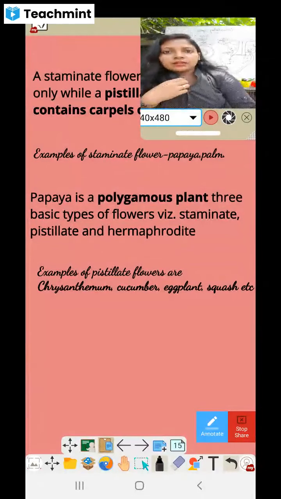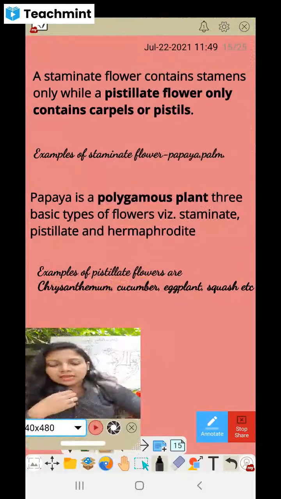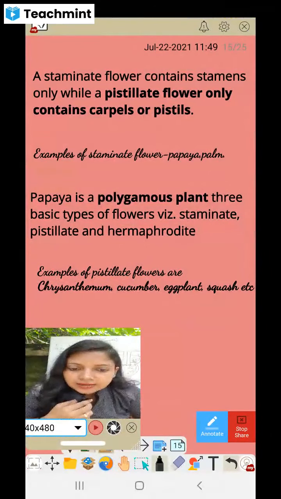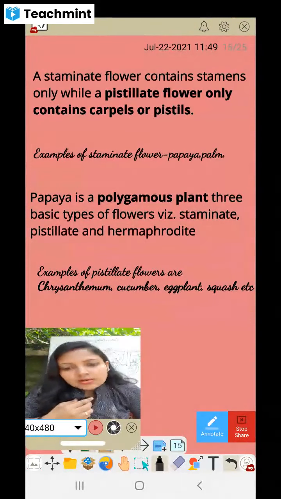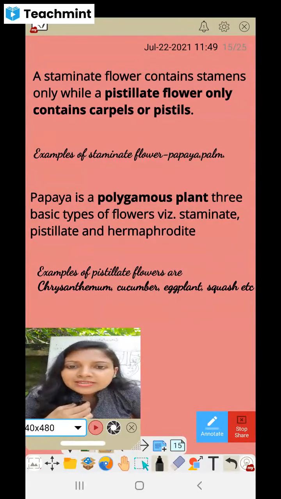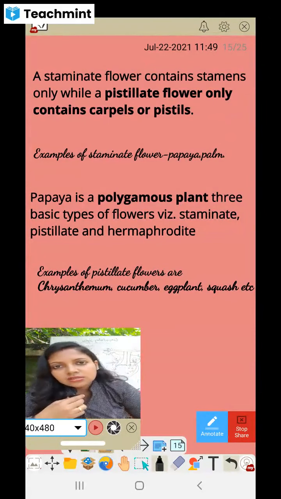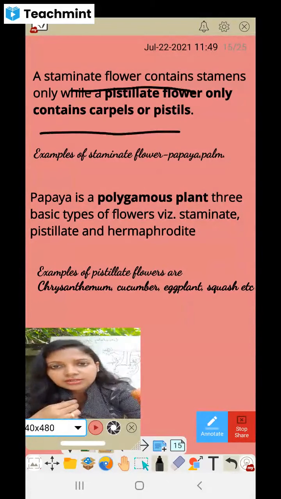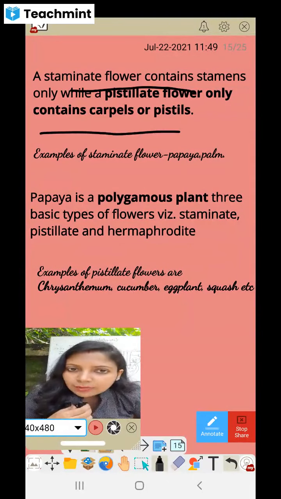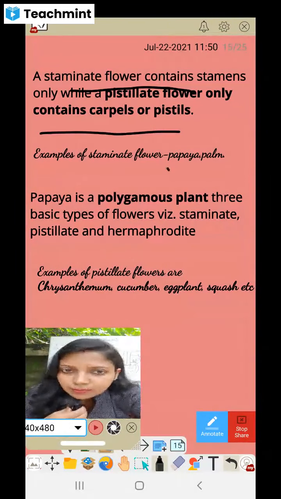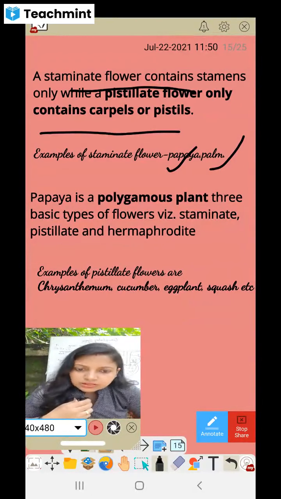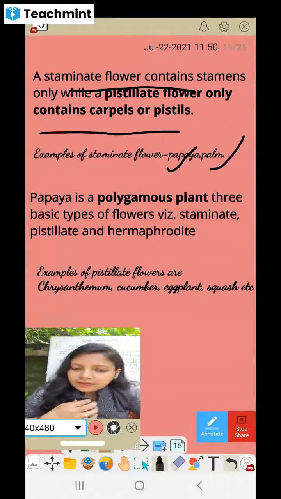Okay, the next is staminate flower. I've already explained, a flower plant which has the male flowers is called staminate flowers. And the flower which has the female plant is called pistillate flowers. So this is the definition I have written here. Staminate flower means, for example, papaya and palm. Papaya and palm are mostly either male or female. So that's why they are called so here.